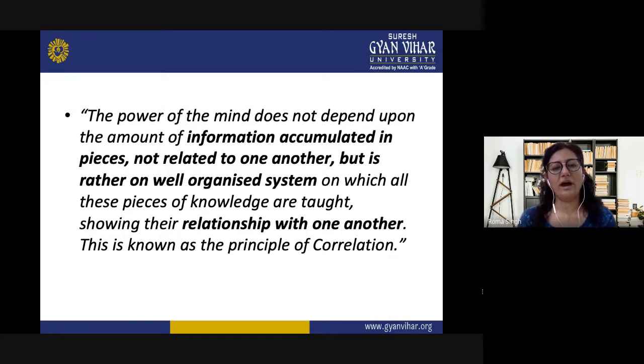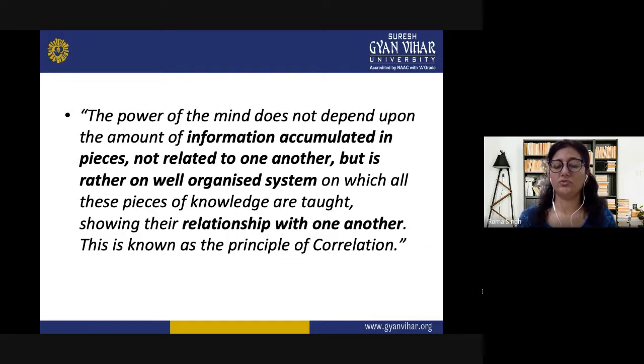So we can say the power of mind does not depend on the amount of information accumulated in pieces. If the information is given to us in pieces, in points, sometimes our mind will not be able to accumulate that knowledge, not be able to retain that knowledge, if it is not related to one another.